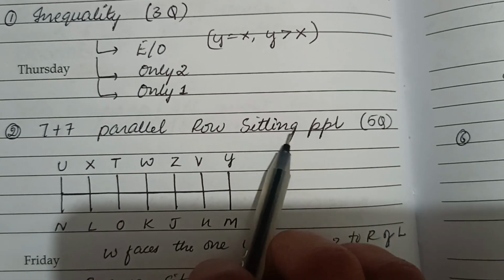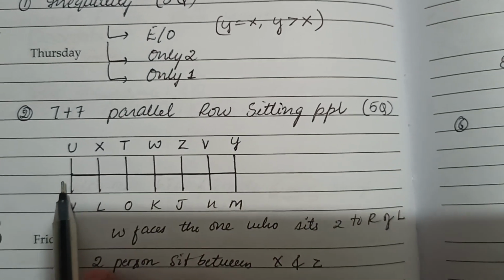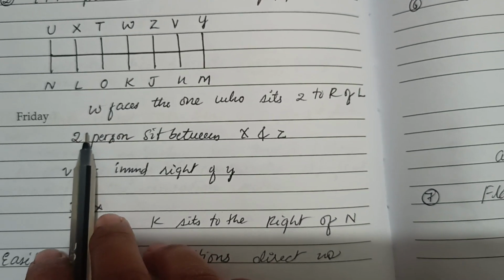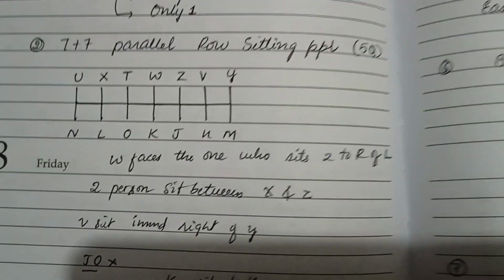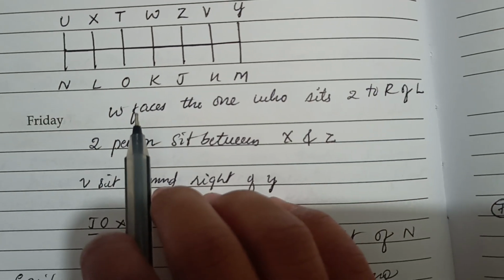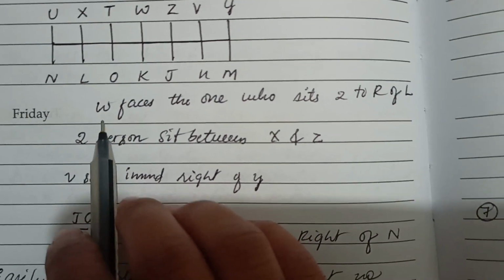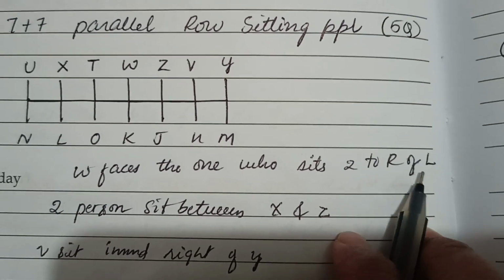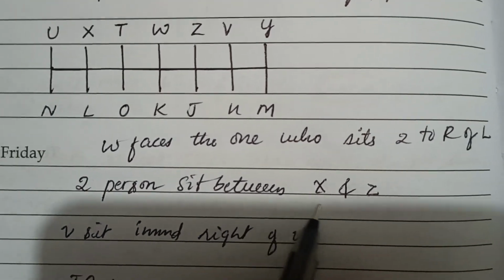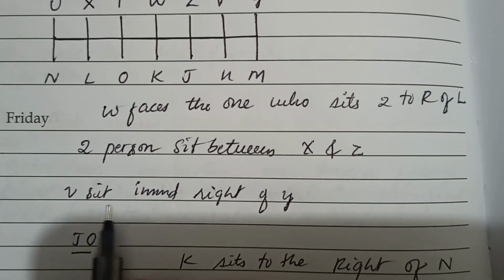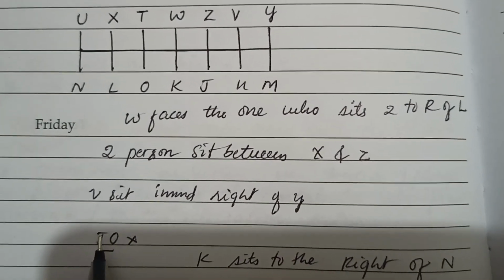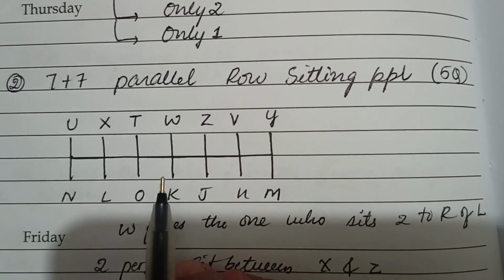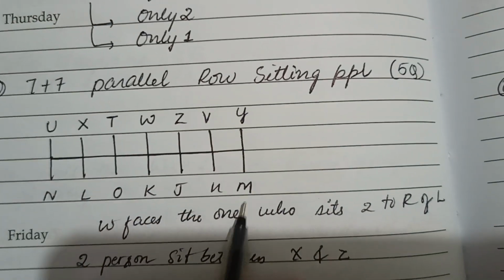It was a parallel row sitting arrangement. This is the sequence I got, and these are the conditions. They were direct conditions. I try to recollect whatever I remember now. They had given that W faces the one who sits second to the right of L. 2 persons sit between X and Z, and V sits to the immediate right of Y, and O and J do not sit adjacent to each other, and K sits to the right of N. So I guess this is the sitting arrangement.